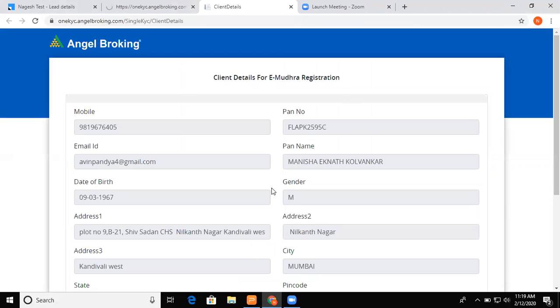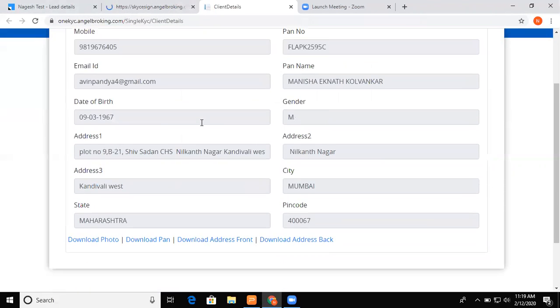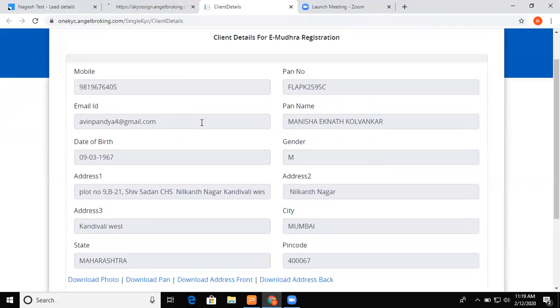The moment I click on proceed, I am redirected to the eMudra website. You can see at the top it is buffering 1kyc.angelbroking.com. These are the customer details which I have filled on my end, and I will be automatically redirected to the eMudra website.